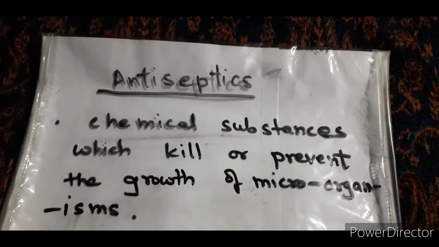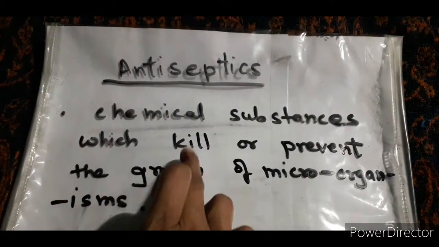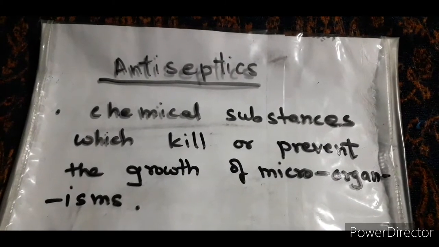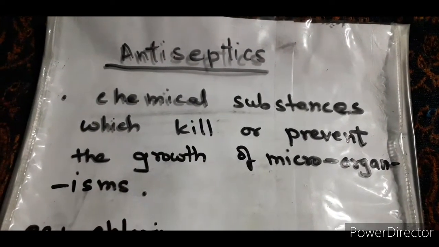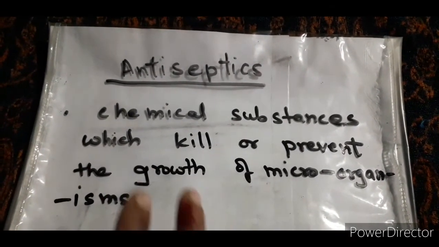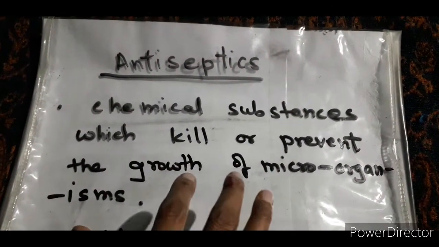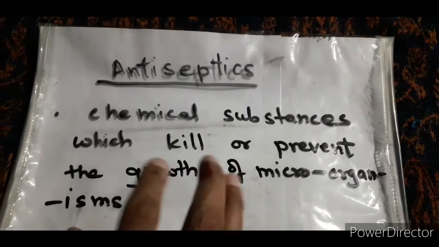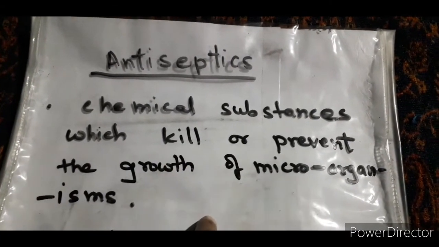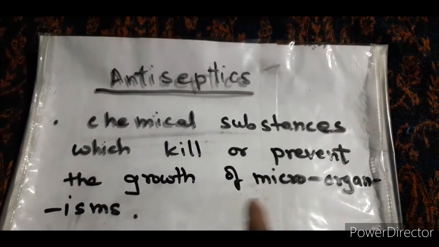Antiseptics are chemical substances which kill or prevent the growth of microorganisms. Disinfectants have the same phenomena, but the main difference from antiseptics is that antiseptics are applied on living cells, or you can say living tissue. It means you always apply it on wounds, cuts, ulcers, or different diseases of skin.